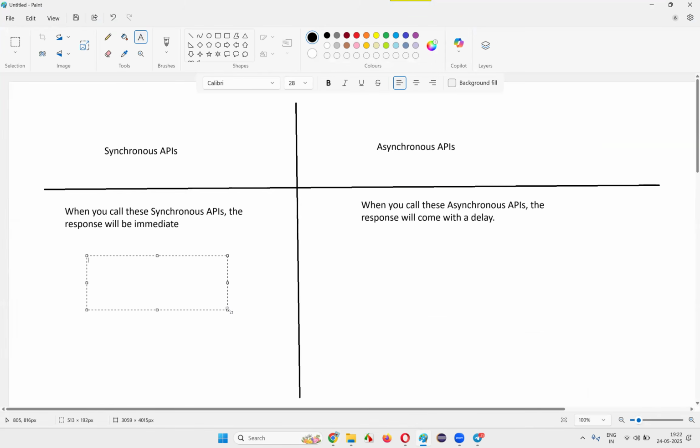An example of a synchronous API is getting the list of users. When you call the API that gets you the list of users enrolled in the application, that API call will give you the response immediately. Such APIs are called synchronous APIs.